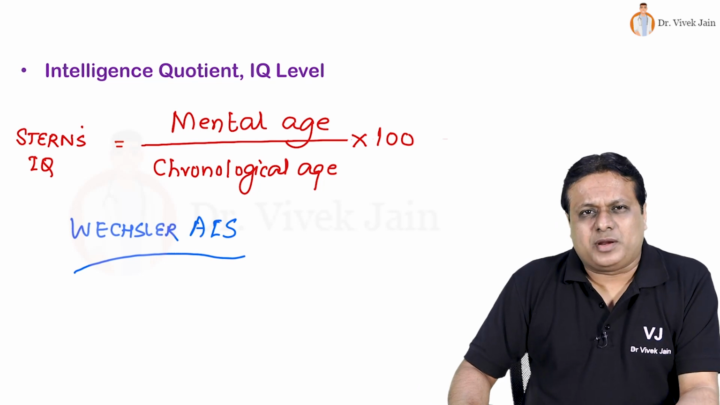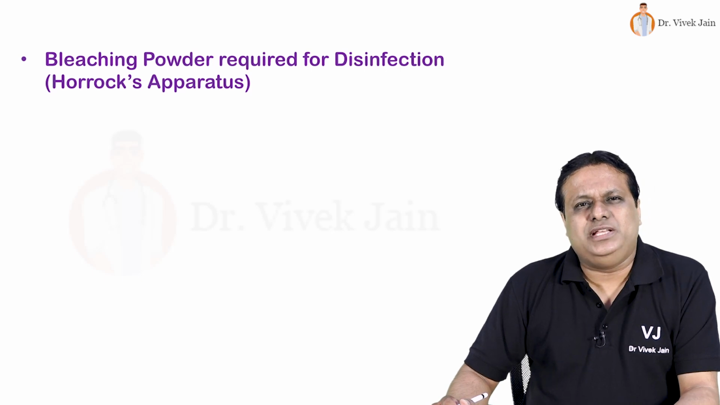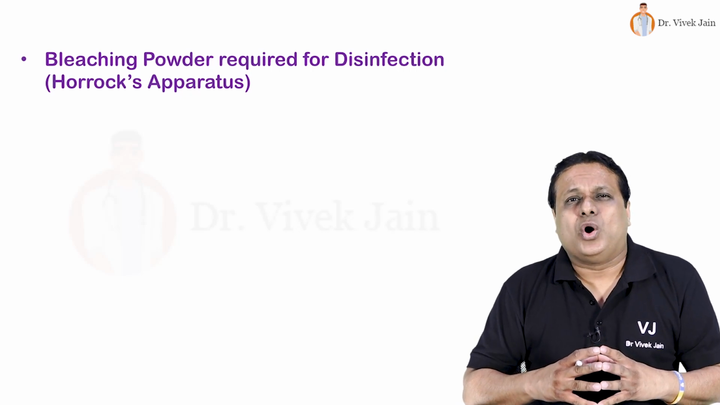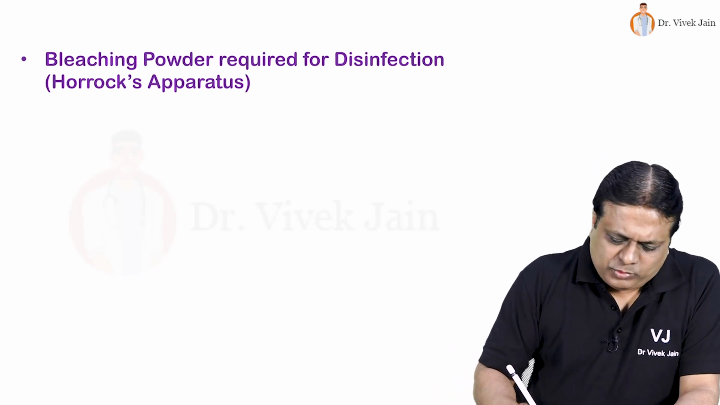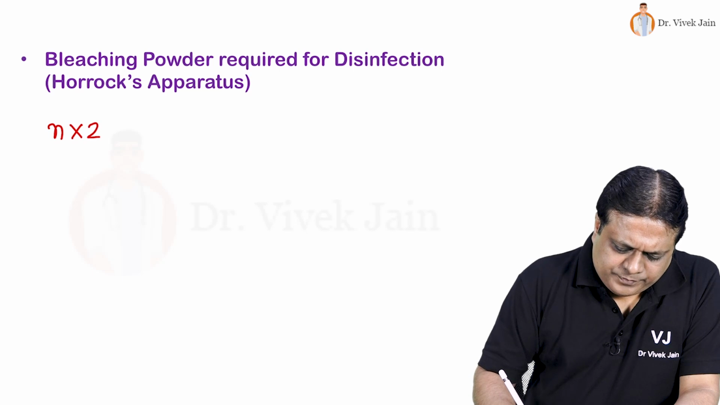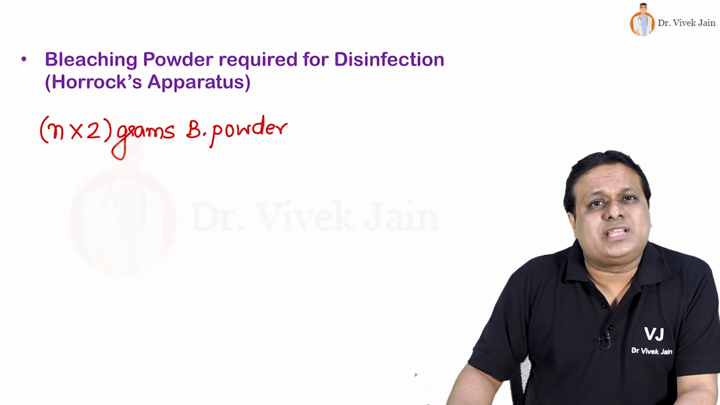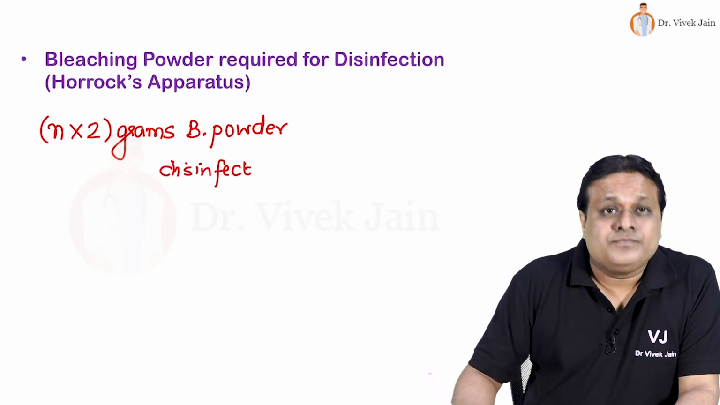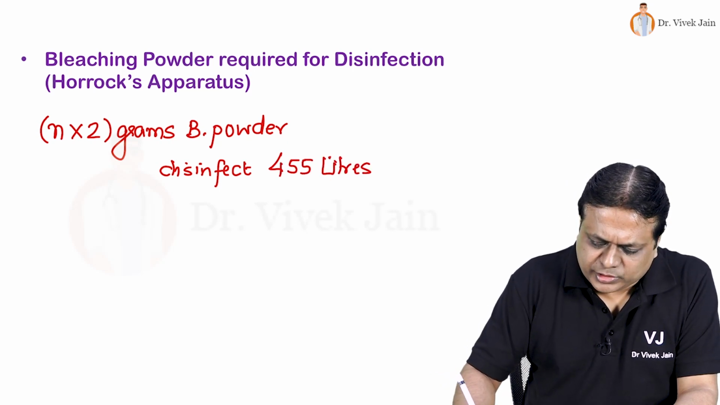From the topic of environment, a formula based calculation is asked. When you are asked what will be the total bleaching powder dose required, and you are given some parameters to calculate using Horrocks apparatus for a given water body. So friends, what is the formula? Formula is N into 2 grams of bleaching powder is required to disinfect how much water? 455 liters of water.